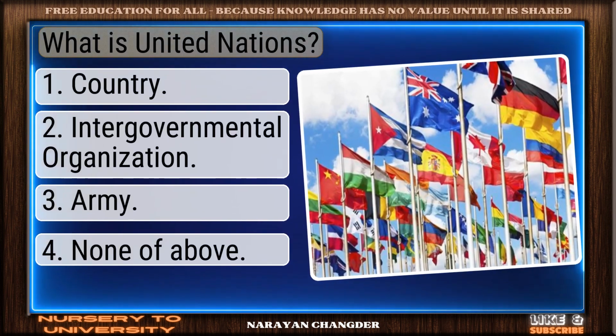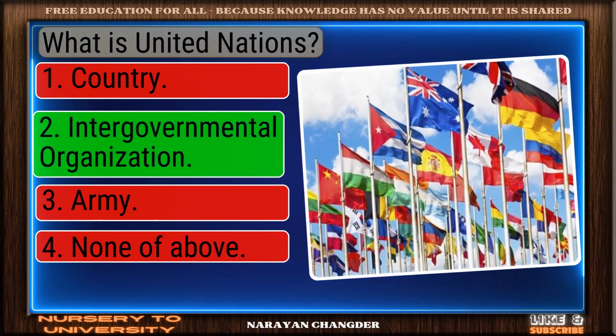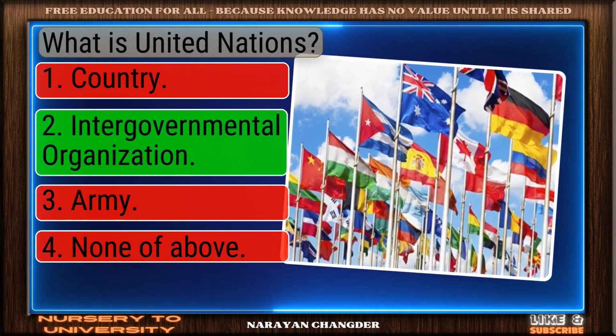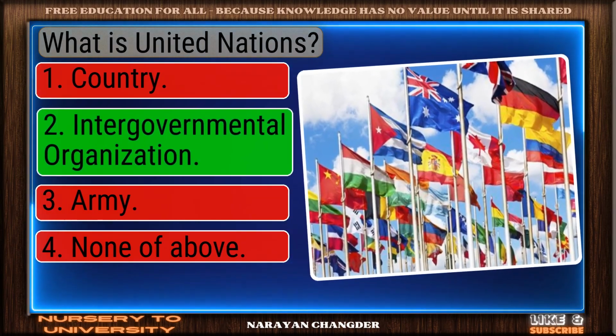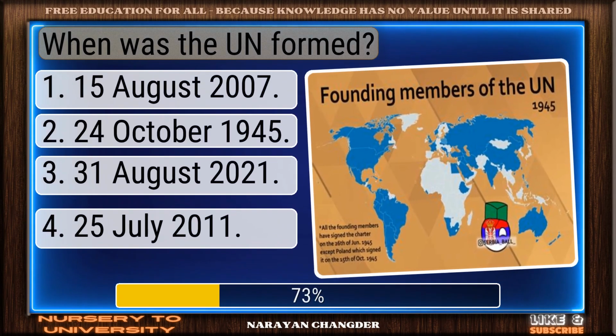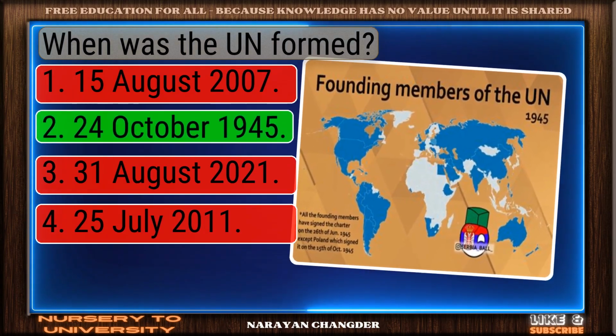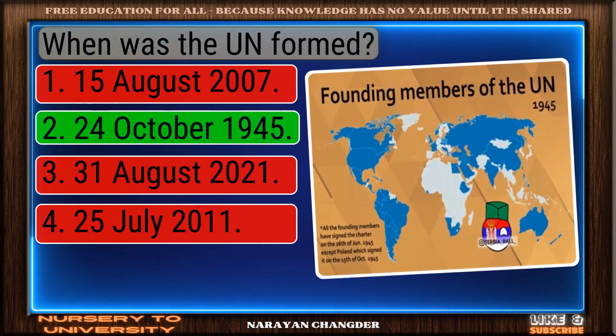What is United Nations? You got it. Your choice, intergovernmental organization, is right. When was the UN formed? Exactly. 24 October 1945 makes sense, and it is right choice.